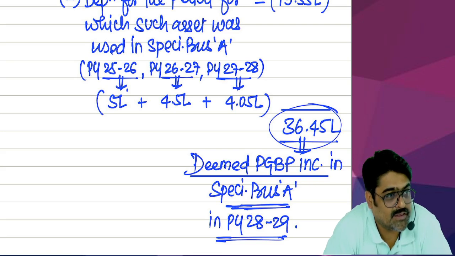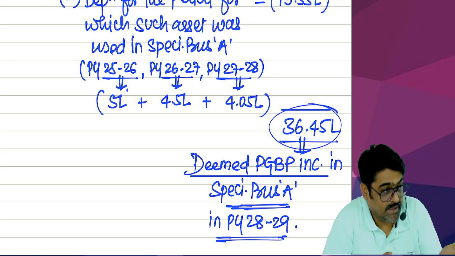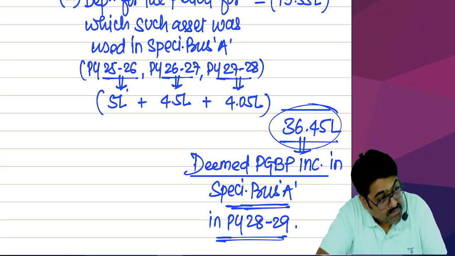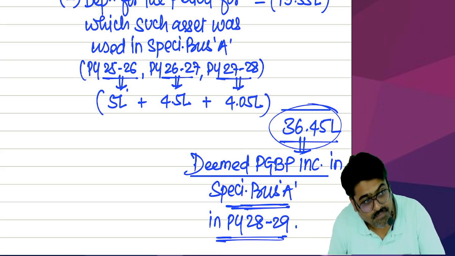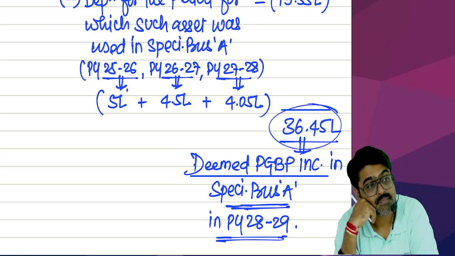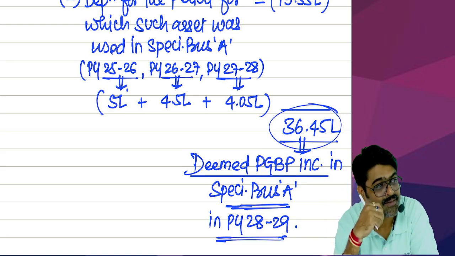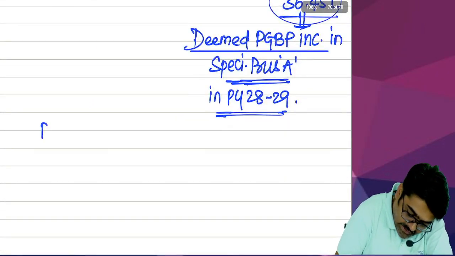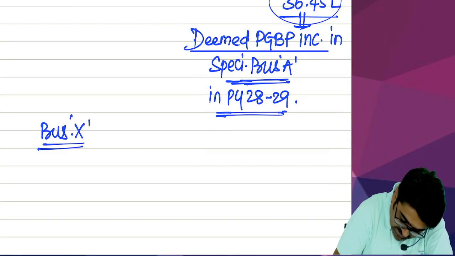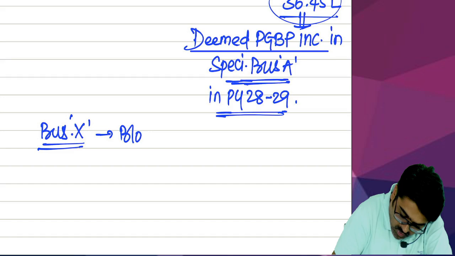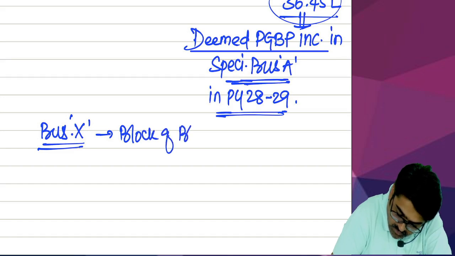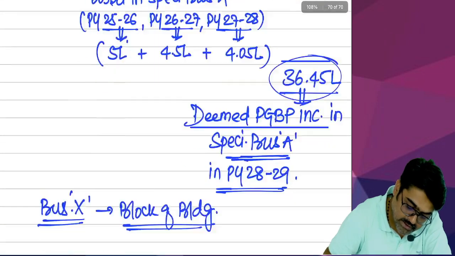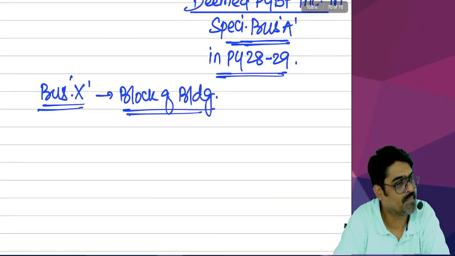Everyone. Now where is this asset? In 28-29, this asset is now with you only. In which business? Business X. So now in that same previous year, in business X, there will be a block of buildings. Yes or no? Block of building. In that block of building, this building will be added.